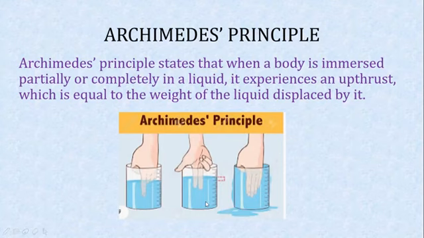How will you find weight of the liquid displaced here? Just see the rise in the level of the liquid. And here, when all the 4 fingers, the full hand is immersed, in that case, the liquid overflows the container. Because how much liquid will be displaced? It will be equal to the weight of the body, the object which is immersed in that liquid. So Archimedes principle states that when a body is immersed partially or completely in a liquid, it experiences an upthrust which is equal to weight of the liquid displaced by it.